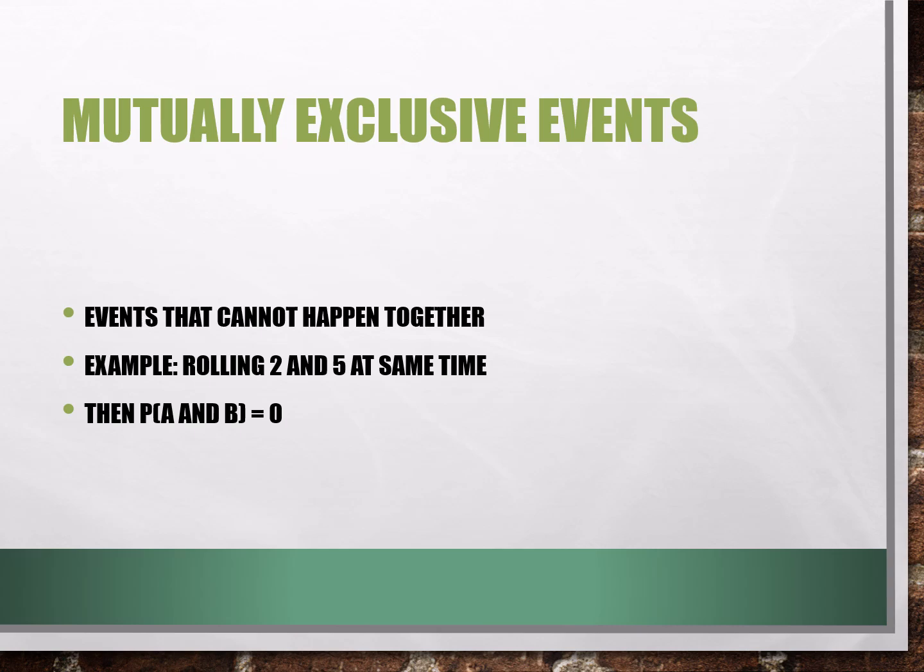Mutually exclusive events cannot happen together. Example, rolling a 2 and a 5 at the same time. Mutually exclusive events are events that cannot happen at the same time. For example, getting a 2 and getting a 5 on the same dice roll cannot happen together. If events are mutually exclusive, their joint probability is equal to 0.